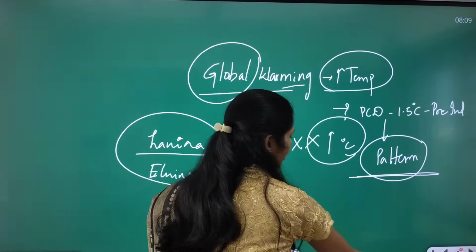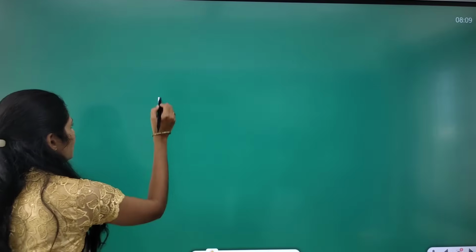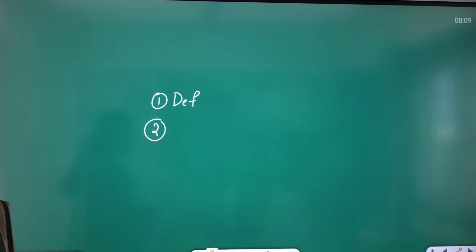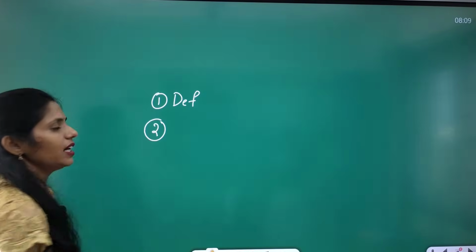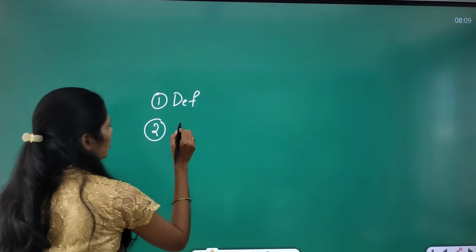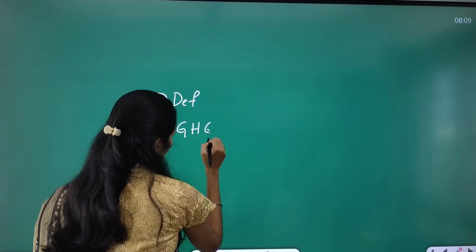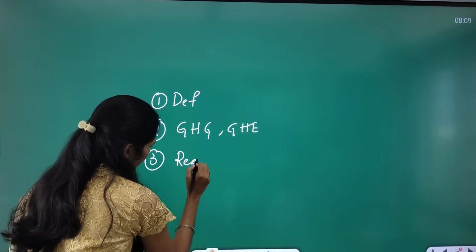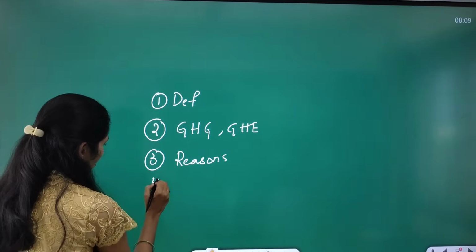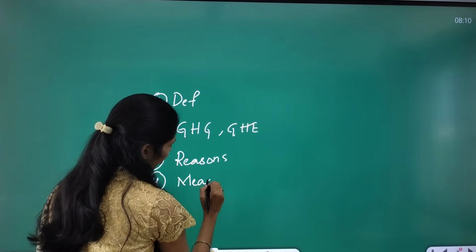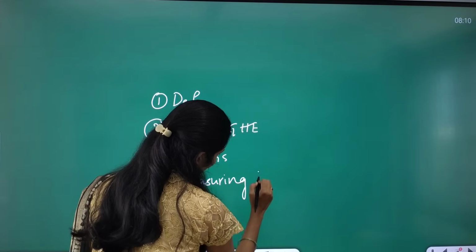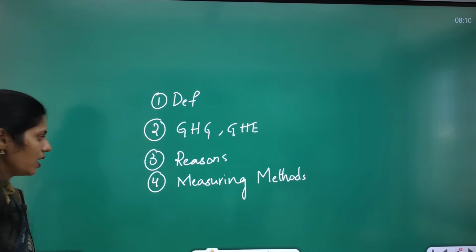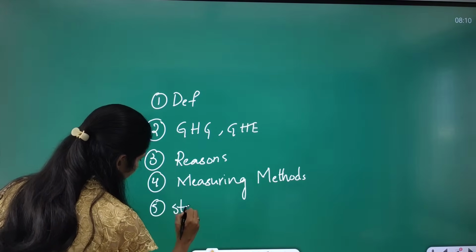What are the important dimensions that you have to see? First, you have to see the definition of global warming. The second is the greenhouse gases and the greenhouse effect. The third is the reasons for the increase in temperature. And you have to see how we are measuring this global warming, what the methods of measuring global warming are. And you have to see what steps have been taken.